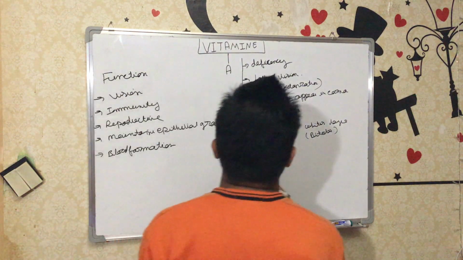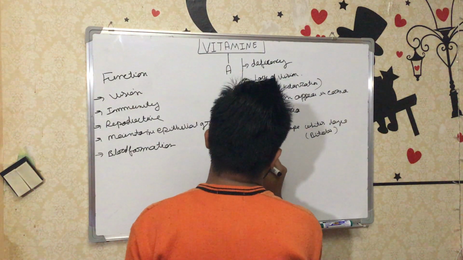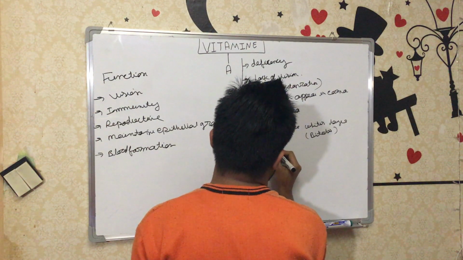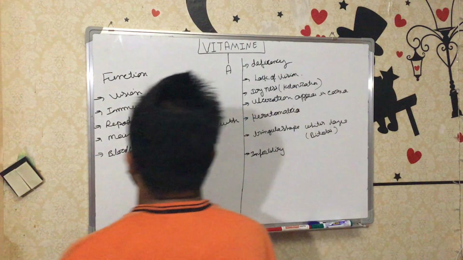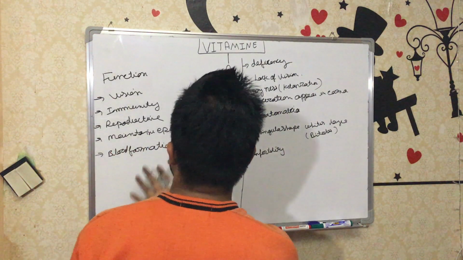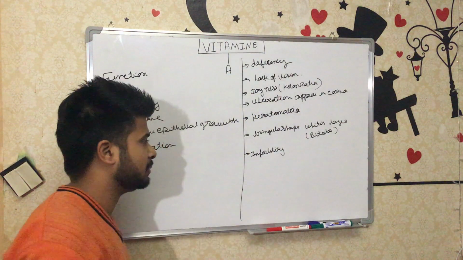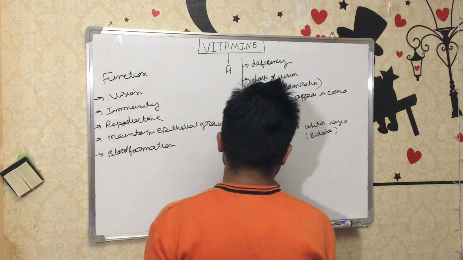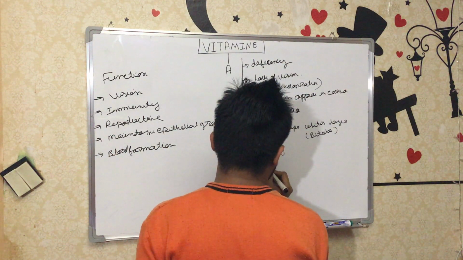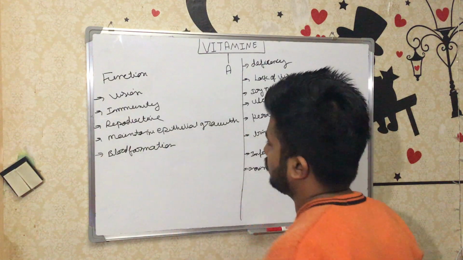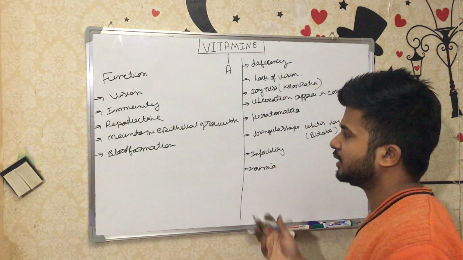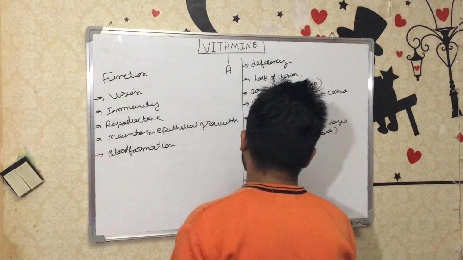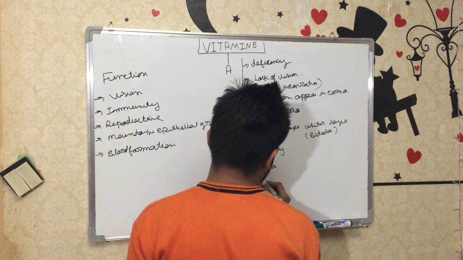Then infertility or sterility can be developed. Why? Because of the reproductive function. Lack of the vitamin causes lack of reproductive function, so infertility can be developed. After that, as for blood formation, anemia can be developed. Also, with lack of vitamin, kidney stones can be developed.